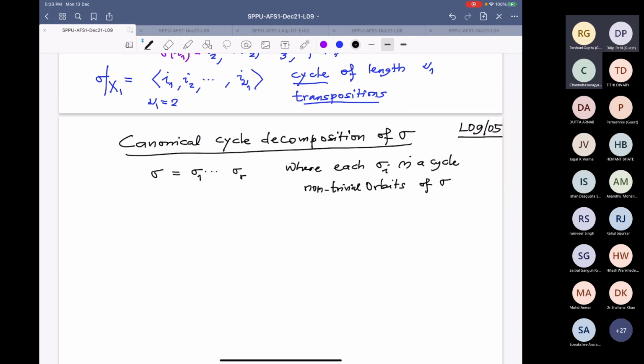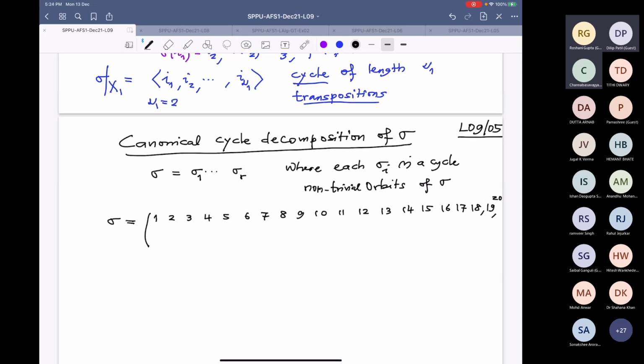So I am going to give a very long permutation, sigma. 1, 2, 3, 4, 5, 6, 7, 8, 9, 10, 11, 12, 13, 14, 15, 16, 17, 18, 19, and 20.